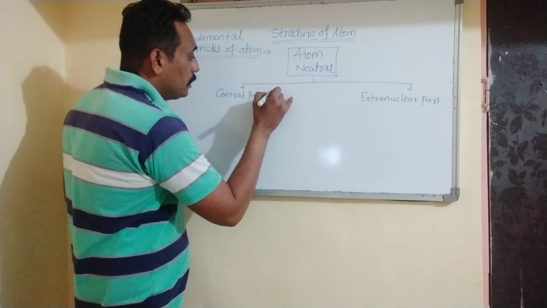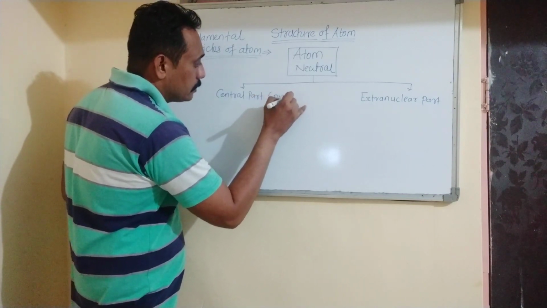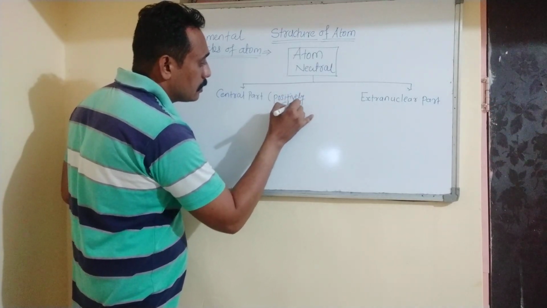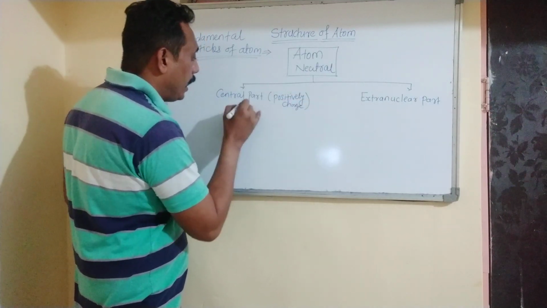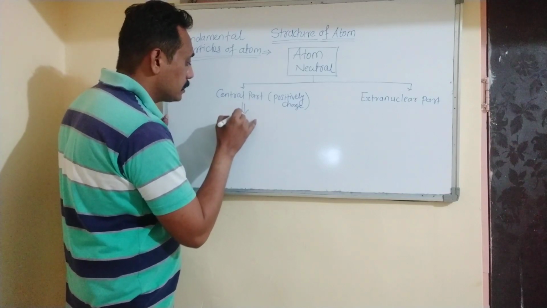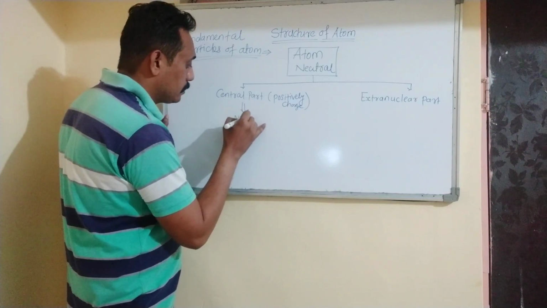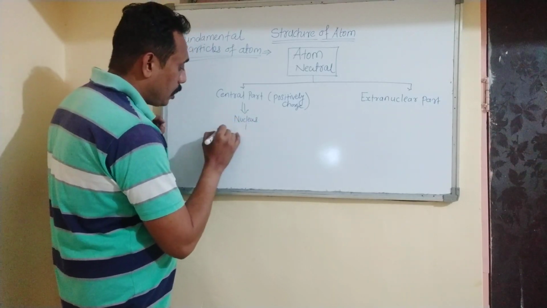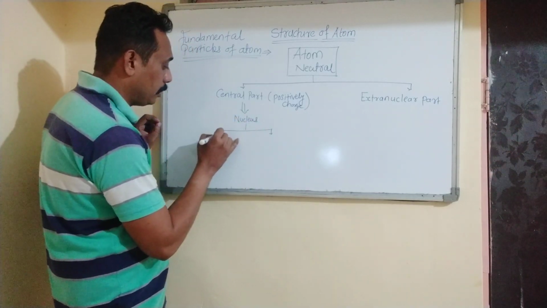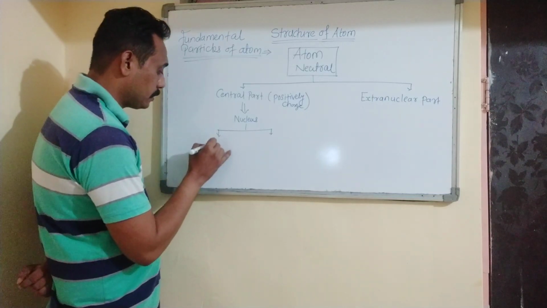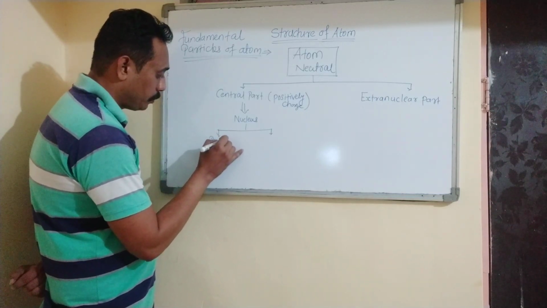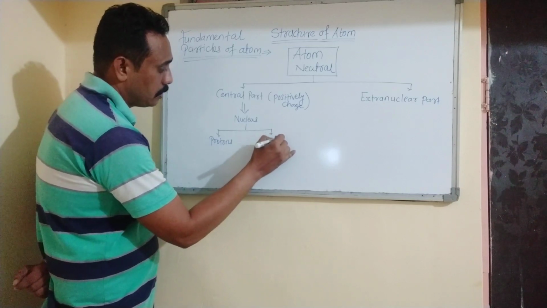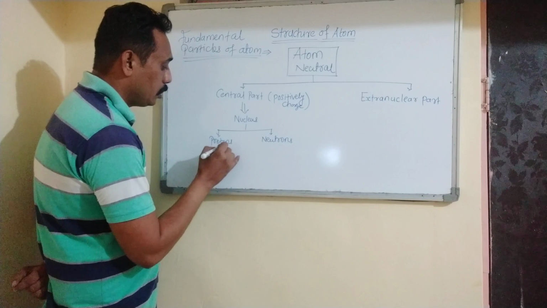The central part is positively charged and it is called as nucleus. The nucleus consists of two types of fundamental particles, that is protons and neutrons.